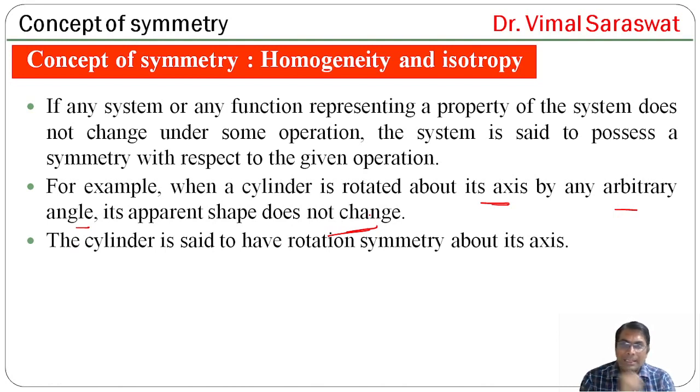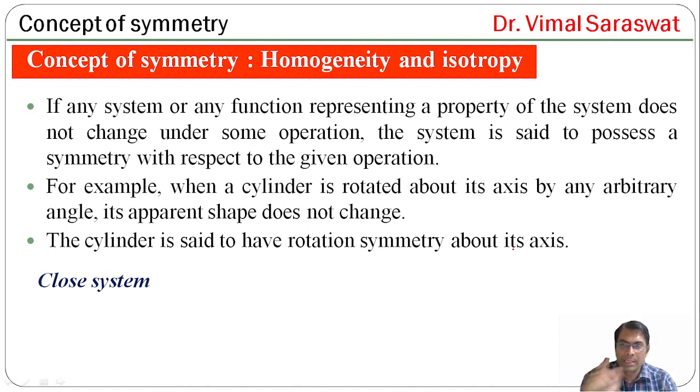So, the cylinder is said to have rotational symmetry about its axis, because on rotating it about its axis, it does not change its shape.